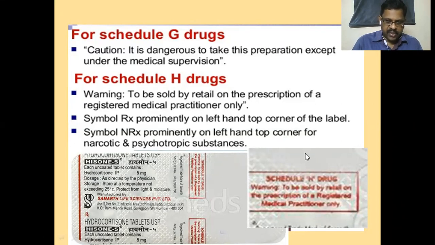I've taken one example. Here also you can notice this red color line. Here this is the Rx symbol. It is in red color. In the small box in this red color it is written Schedule H. Zoomed and shown here. Schedule H drug warning.